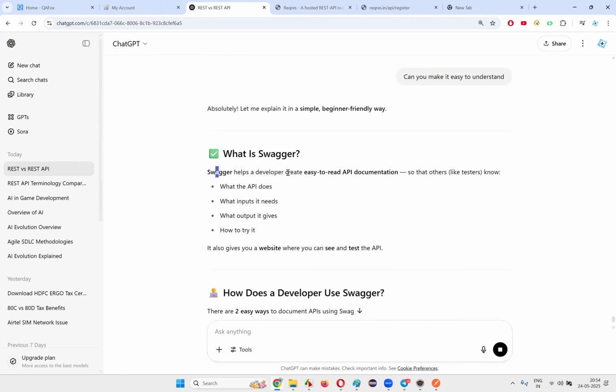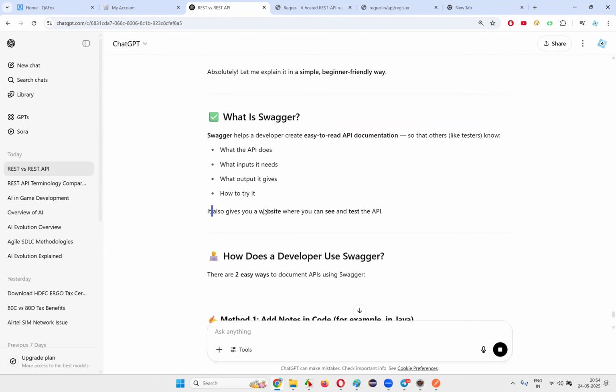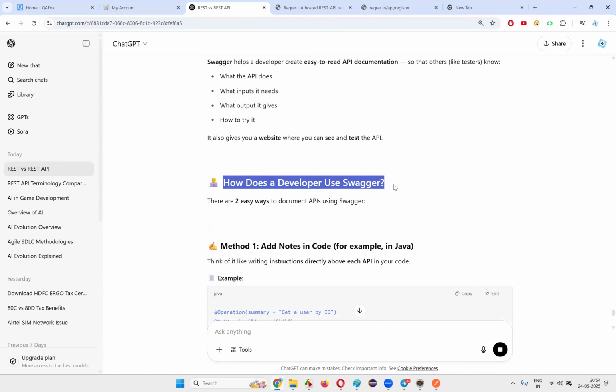What is Swagger? Swagger helps the developer create easy to read API documentation so that others like testers know what the API does, what inputs it needs, what output it gives, how to try it. It also gives you a website where you can see and test the APIs. How does a developer use Swagger?